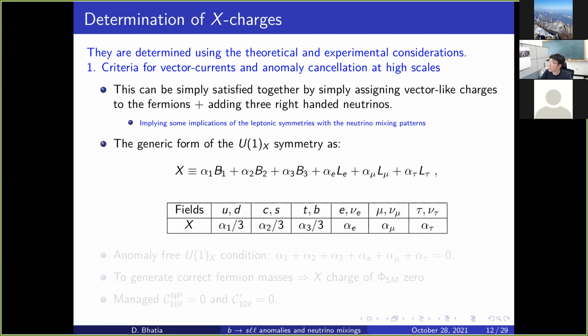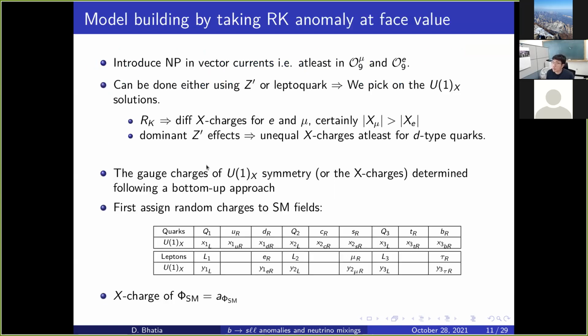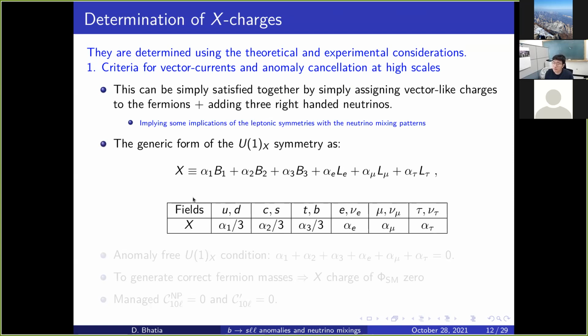So how does our generic U1x symmetry now look like? We can write a generic U1x symmetry as some alpha 1 times B1, alpha 2 times B2, alpha 3 times B3, and similarly alpha e, alpha mu, alpha tau. So this symmetry is some B minus L kind of a symmetry, but a modified B minus L kind of a symmetry. Remember, from this big table of having different charges, this simple assumption has landed us at 6 different charge assignments. So that is quite economical if we add 3 right-handed neutrinos.